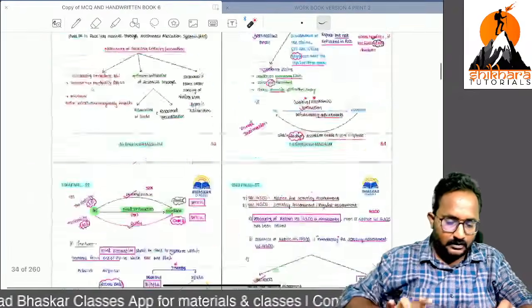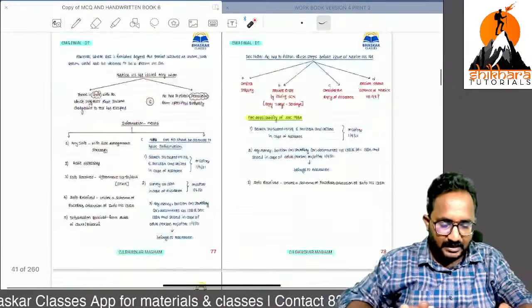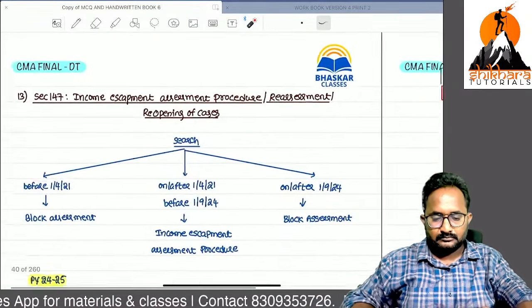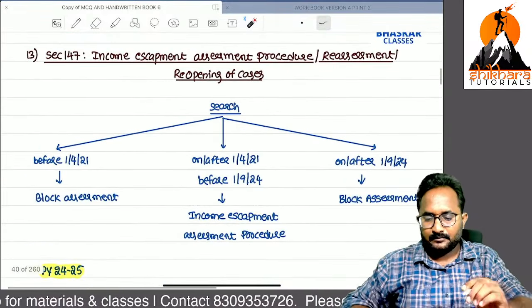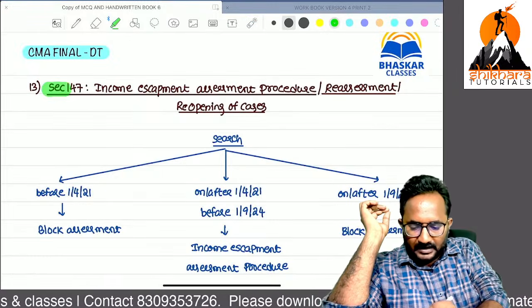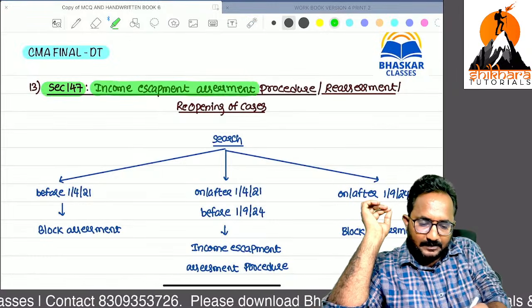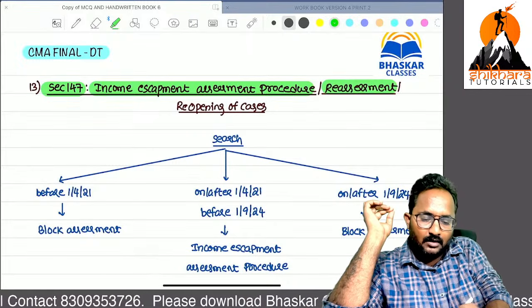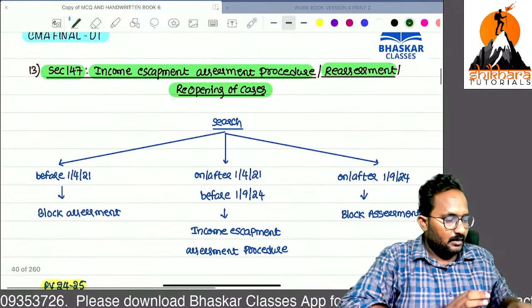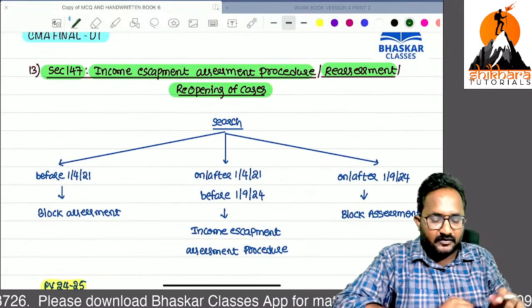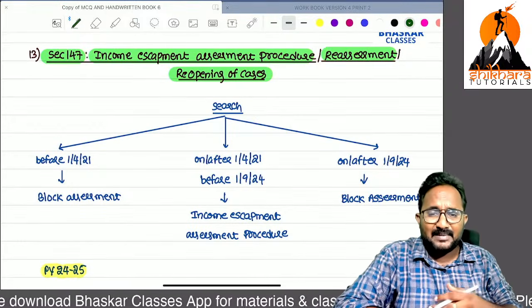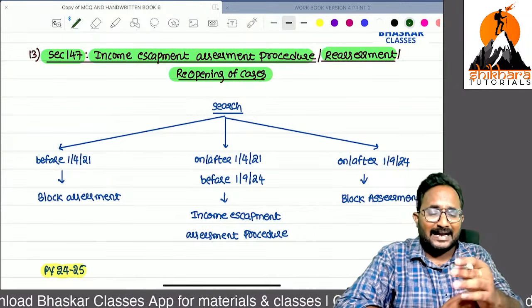Now I will open this section directly. 147, income escapement assessment procedure, reassessment or reopening of cases. Before starting this, I want to tell you the background.